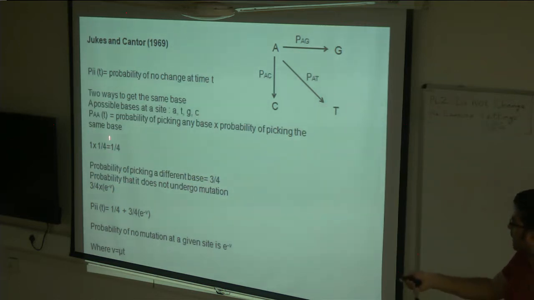Okay. So now you combine these two equations, and it will give you the probability of no mutation at a given site. Because 1/4 plus 3/4 is basically 1, and that's how you get the probability of no mutation as e raised to the power of minus v, where v is a product of mutation rate and time.